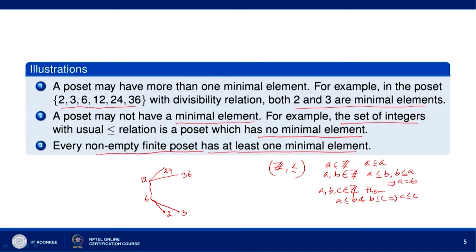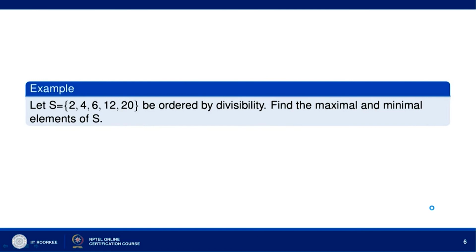Now, let us go to this example. Let S be equal to {2, 4, 6, 12, 20} and let S be a poset with the order relation divisibility. Then let us find the maximal and minimal elements of S. So, let us draw the Hasse diagram. 2, 4, okay. Then we have 6. 2, 4, then 4 divides 12. So we have 12 here, and 12 does not divide 20.